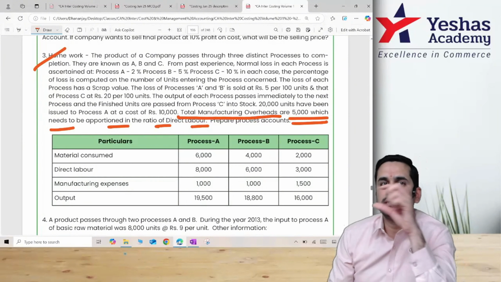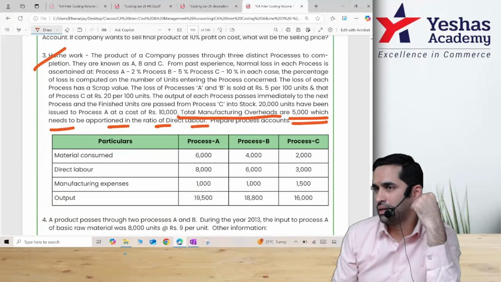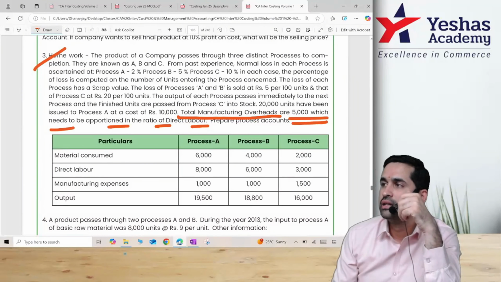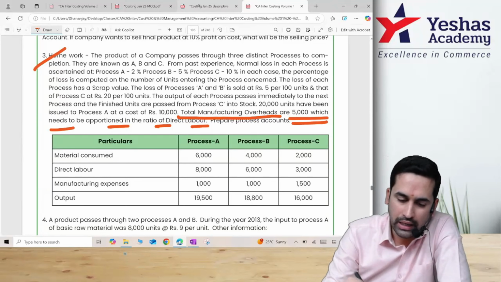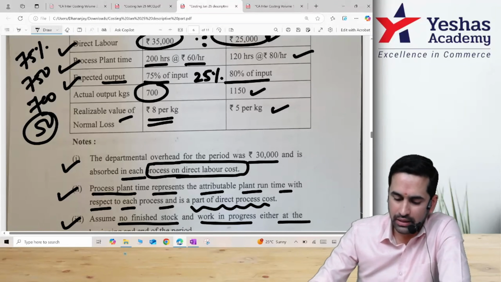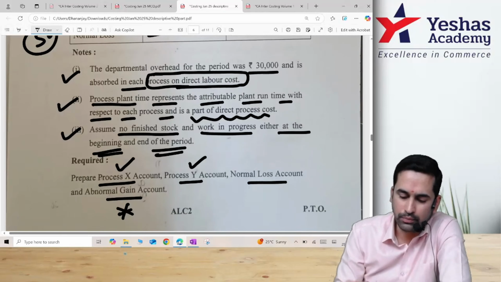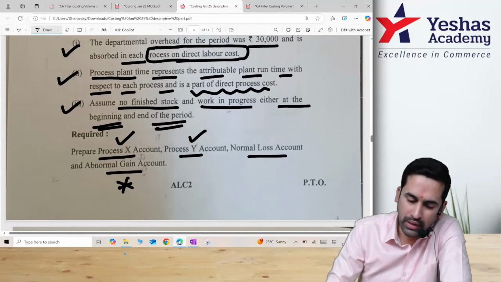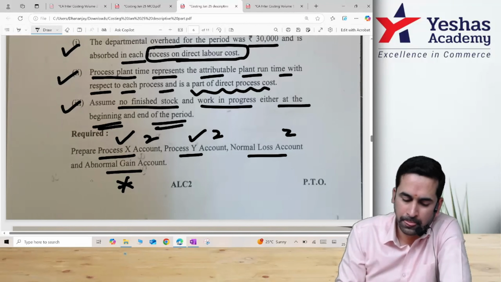But in class we discussed 5% wastage. In the exam, instead of giving 5% wastage, they gave anticipated output is 70%. The balance we should understand as normal wastage. And then there is some abnormal gain maybe. That's why they have asked you for the abnormal gain account also. So 2 marks for each of this.